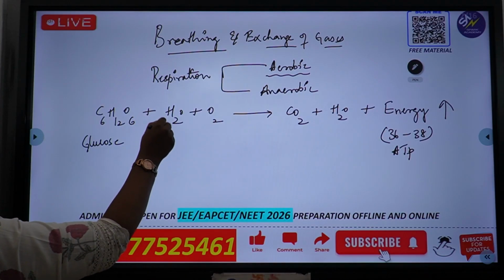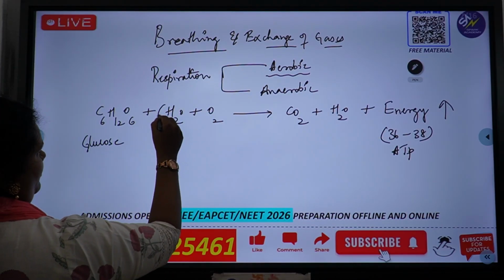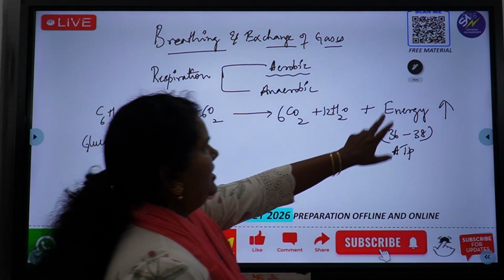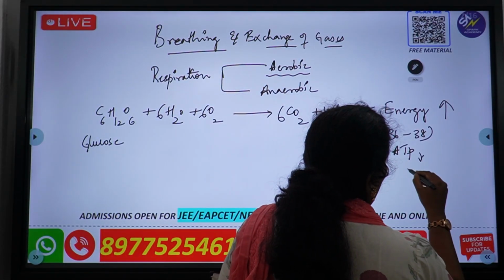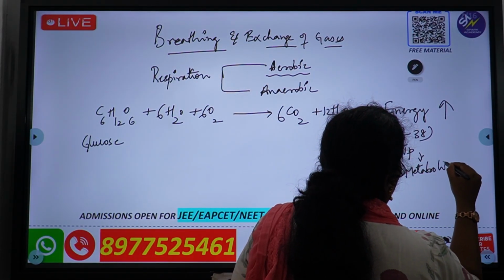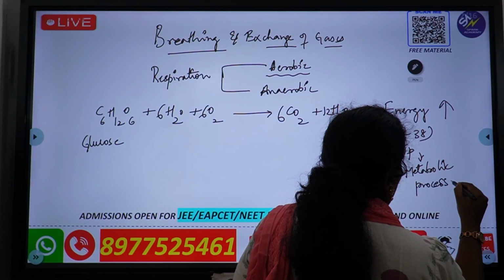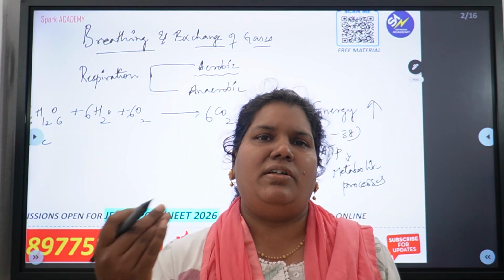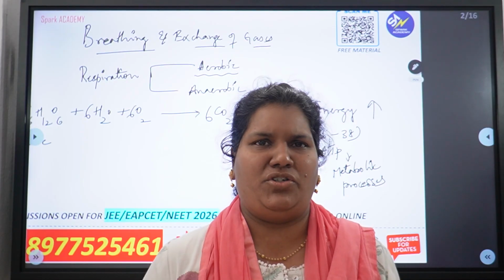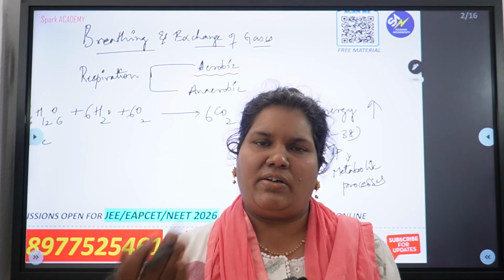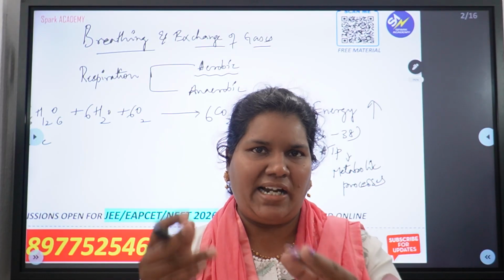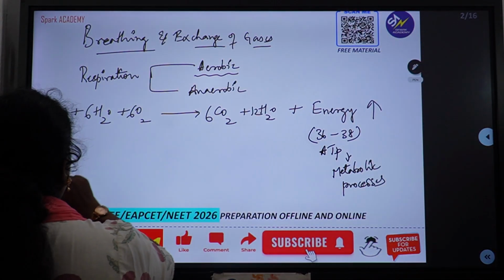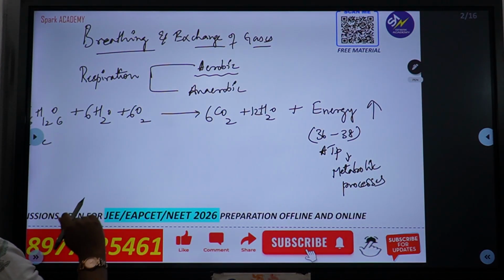This glucose, in the presence of water and oxygen, and if you want me to balance it I can balance it, gives us energy. What do we do with this energy? We use this energy for all metabolic processes. Whatever activities happen in our body, respiration, excretion, reproduction, cardiac function, everything needs energy. Not only that, we need energy for day to day activities. That energy is given by this process. Now you must also remember that aerobic respiration is a complete breakdown, right?